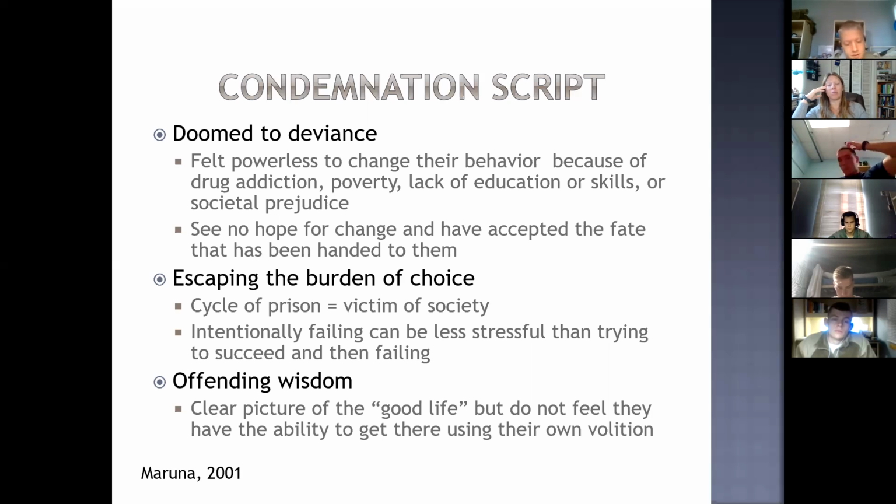So a lot of times you'll hear offenders say something like, that's not the life for me, or that's not a life that I can get. That's an example of offending wisdom, because again, they feel doomed to deviance. They feel like they don't have control over their lives. So yeah, we know they know what it takes to be a productive member of society, but that's not something that's possible for them. And so as a result of that, a lot of them will fail on purpose.